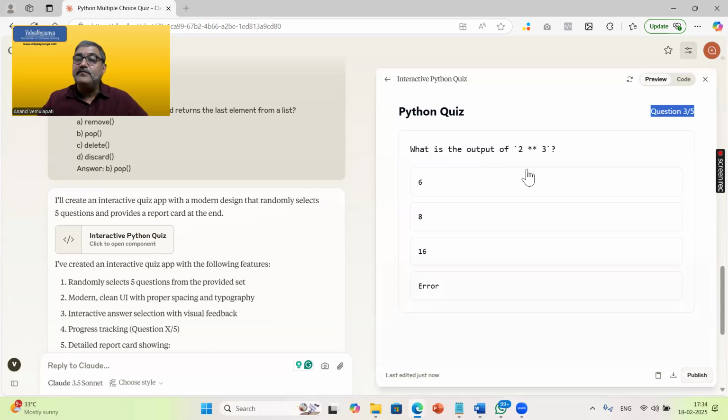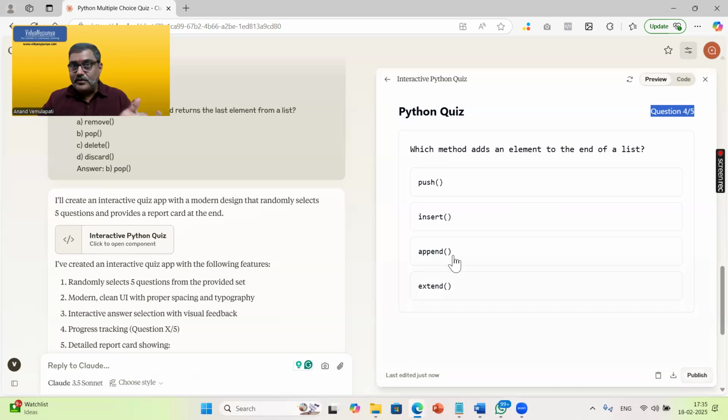What is the output of 2 star star 3? 2 star star 3, probably it is 2 power 3. Single star is multiplication. Double star is the power operator. I think 2 power 3, 2 2s are 4, 4 2s are 8. Let me select this. Which method adds an element to the end of a list? I want to add some element to the end of the list in Python.